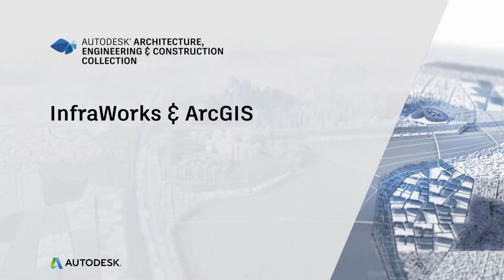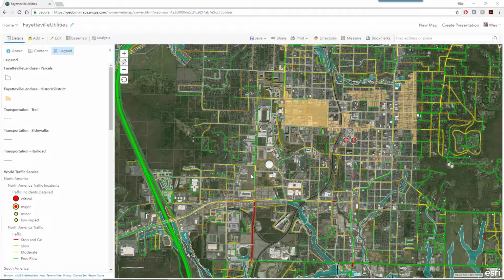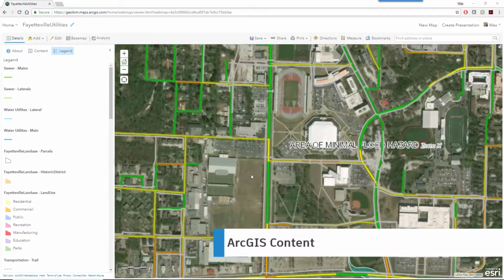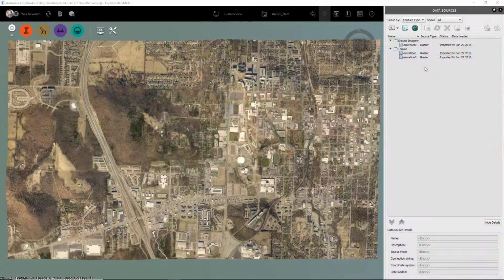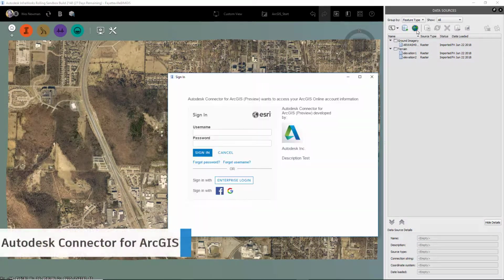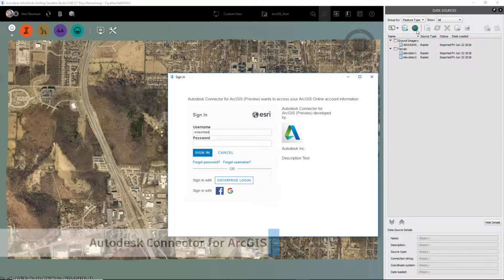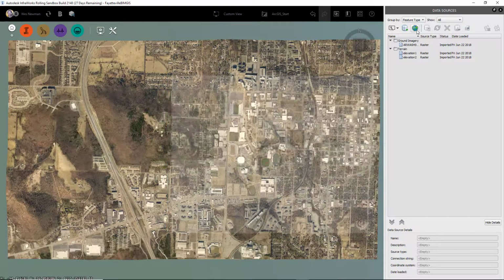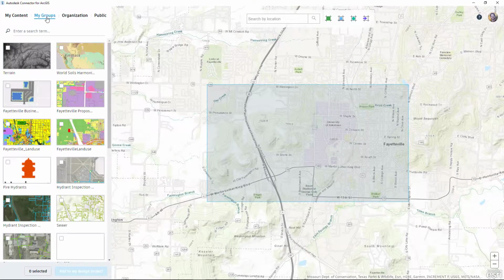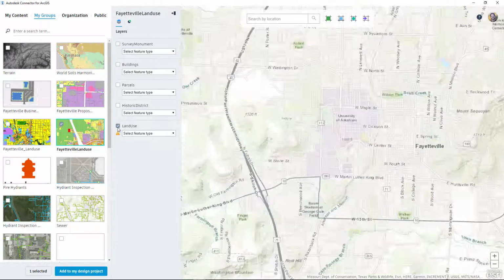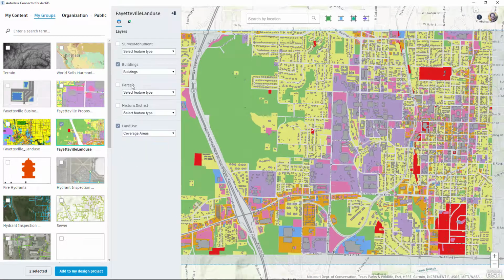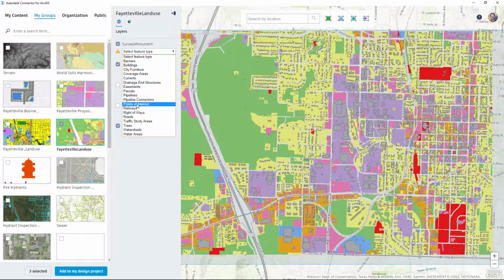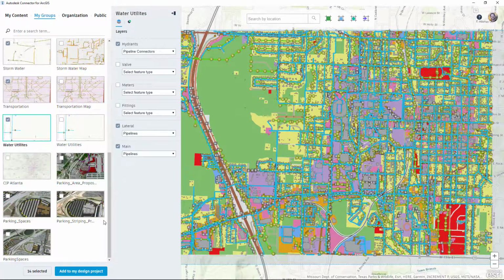The Autodesk connector for ArcGIS allows Infraworks to connect to ArcGIS organizations like the ones shown here. ArcGIS content can now be added to an existing or new Infraworks model. Simply log into your organization and you'll be presented with a map that shows your project area of interest. You can select the feature layers on the left-hand side, configure them to Infraworks objects, and click Add to Design